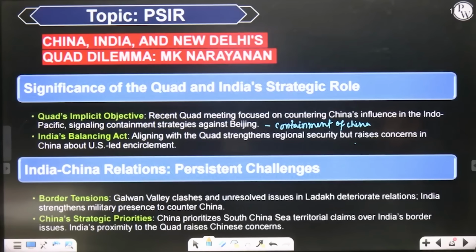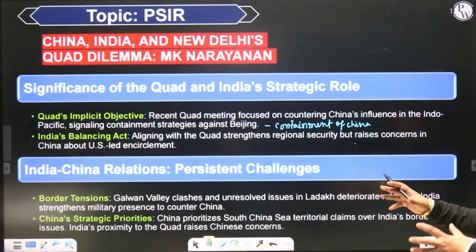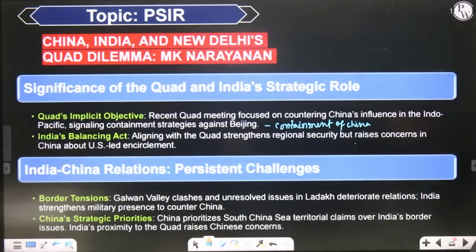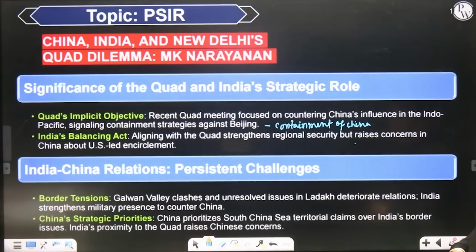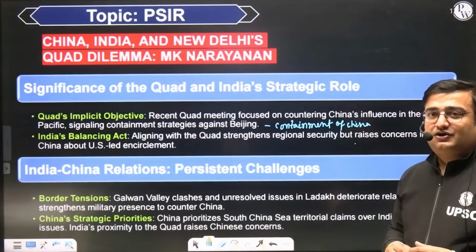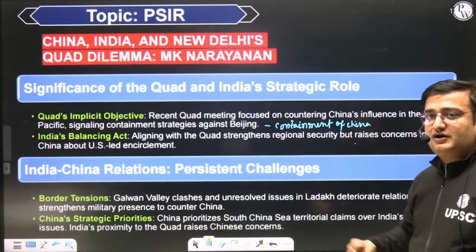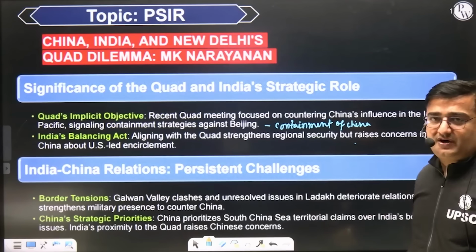And since there are a lot of tensions, India-China relations are facing persistent challenges with respect to border tension and strategic priorities with each other. For example, in Ladakh sector, our relationship post Galwan deteriorated. Then there are other strategic priorities. जैसे for example, China South China Sea में territorial claim करता है, and China claims over entire South China Sea. वो China के लिए priority है, क्योंकि वो South China Sea के ऊपर पूरा control चाहता है. It is one of the main arteries of global trade.